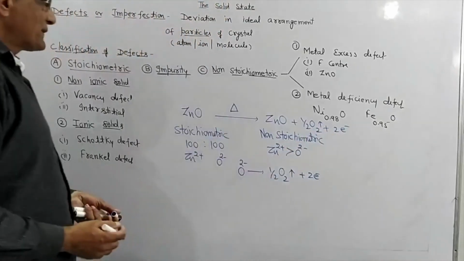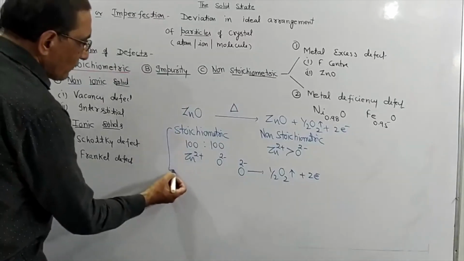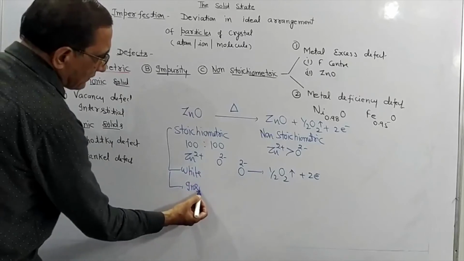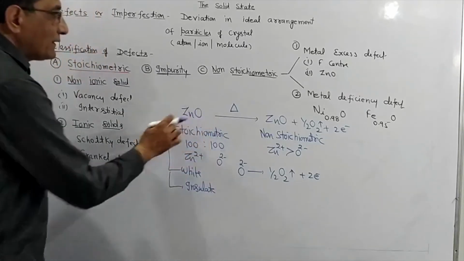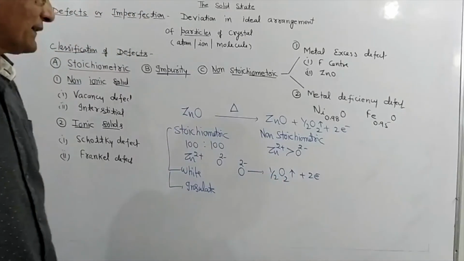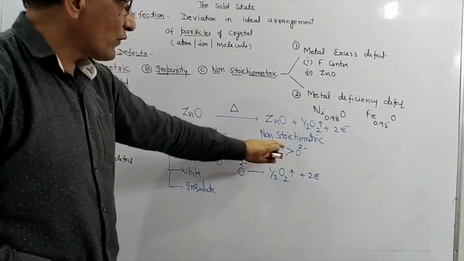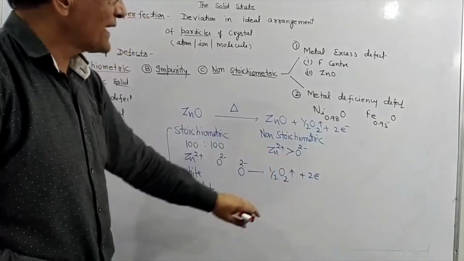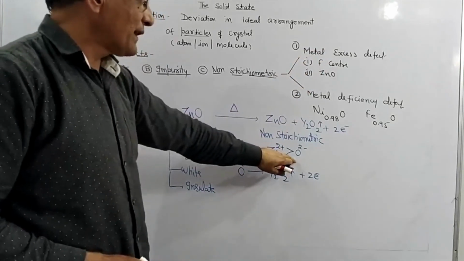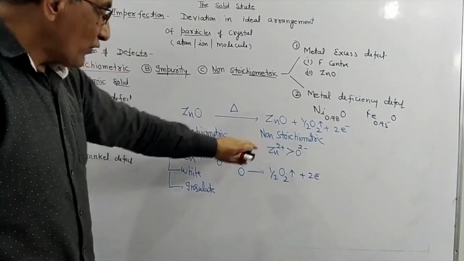So students, what happens? Zinc oxide is stoichiometric. It is white in color and it is an insulator. But if you heat it, then some of the oxide ions move out in the form of oxygen gas. It means the zinc oxide which we now have is non-stoichiometric. Zinc ions are more than oxide ions. Therefore it is called metal excess defect. Metal ions are more than anions. And now it becomes non-stoichiometric.